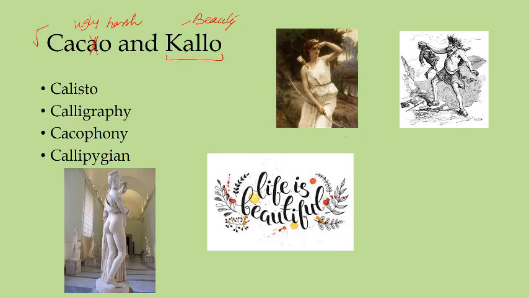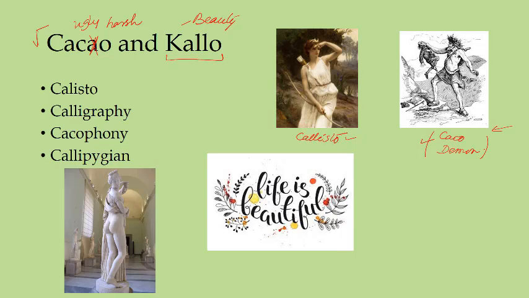Now how to remember this? It is based on two Greek gods or goddesses. One which you can see here is a cacodemon. This demon is called cacodemon. In Greek mythology you have this cacodemon, so this is something bad. On the other hand you have Callisto.